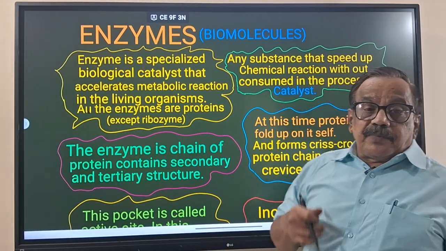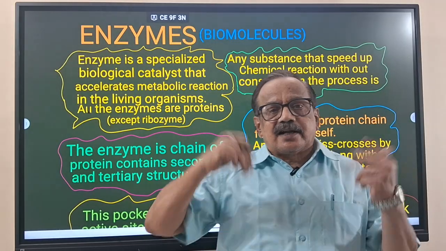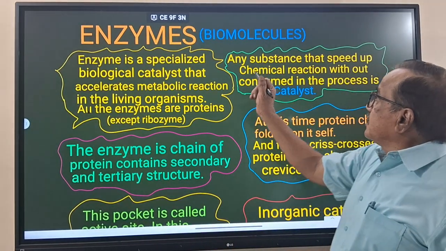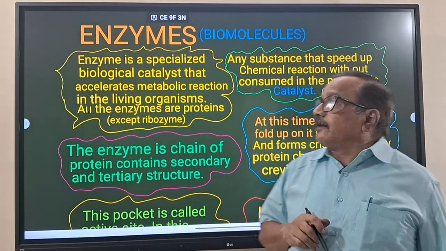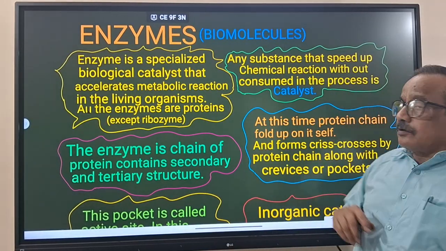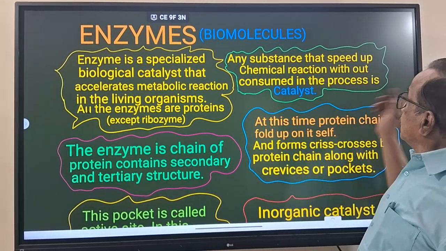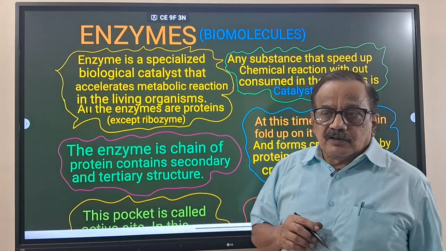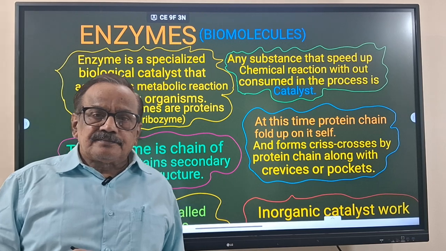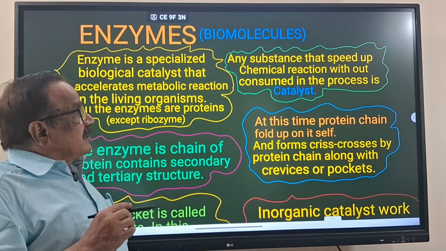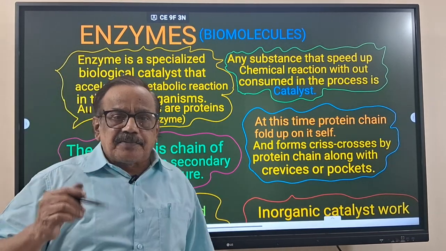Next, now the biological catalyst. What is a catalyst? Catalyst means any substance that speeds up a chemical reaction without being consumed in the process. When the reaction is going on, it speeds up the reaction.